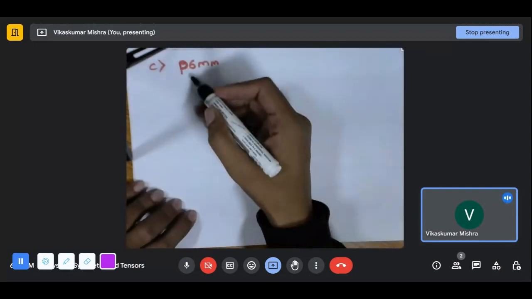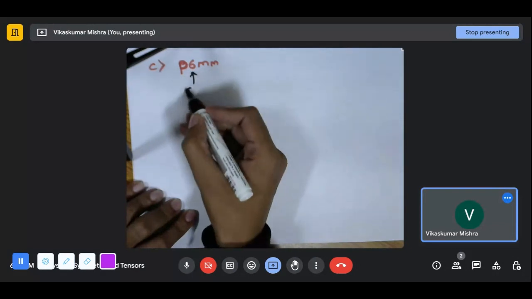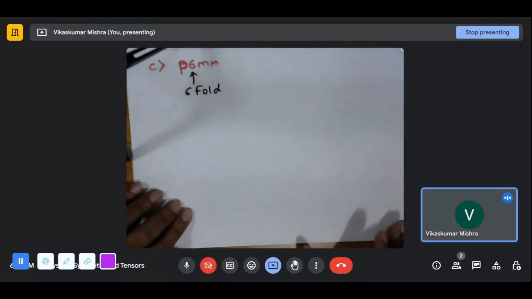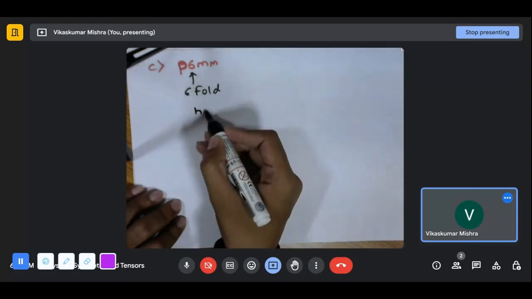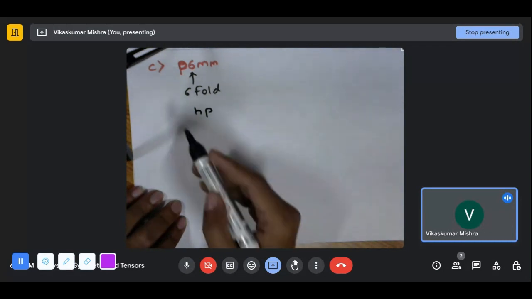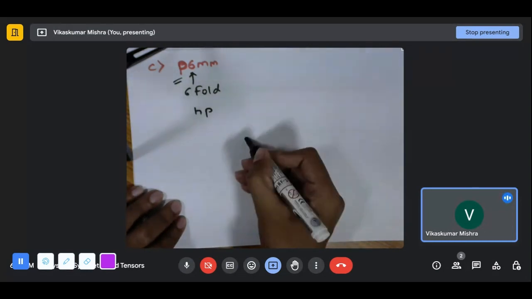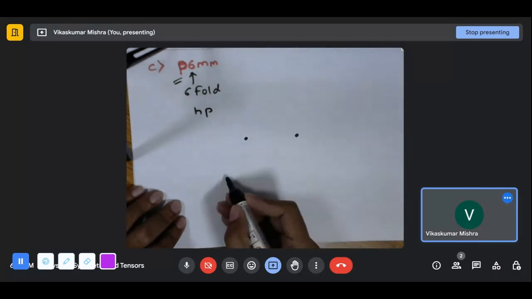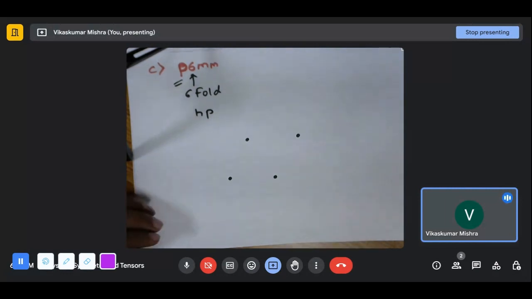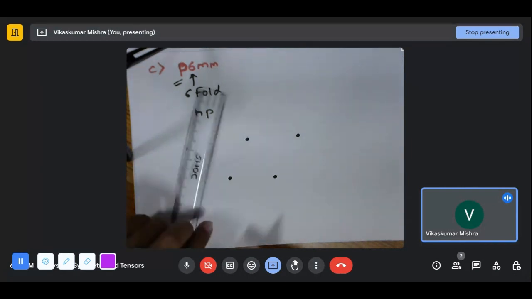So what we are seeing over here is that there is a sixfold, and we know in which of the five lattices which we have seen in the case of 2D lattices has the sixfold: it is hexagonal primitive, and by itself we also know that this is primitive. So let's draw one hexagonal unit cell. I'm not taking an exact measure of the angle right now, but we can imagine that yeah, this is 120 degrees itself.